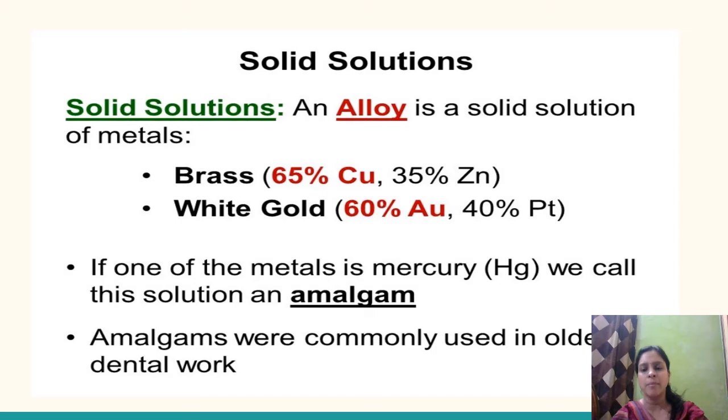If we are talking about amalgam, so all of you must know that mercury is one of the metals in amalgam alloys, और mercury जब भी यूज होगी किसी भी alloy में, तो उसे हम amalgam कहेंगे, जैसे कि zinc amalgam होता है या copper amalgam होता है. It means mercury is acting as a solvent, whereas copper or zinc is acting as a solute there. Fine. And basically amalgams were used in dental work previously, in older treatment, especially for fillings. Amalgam का use किया जाता था.